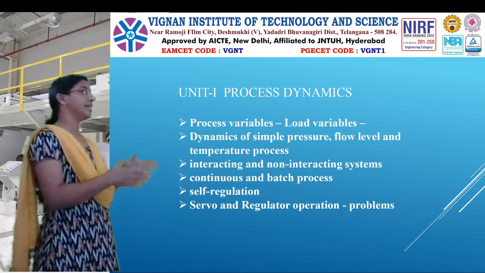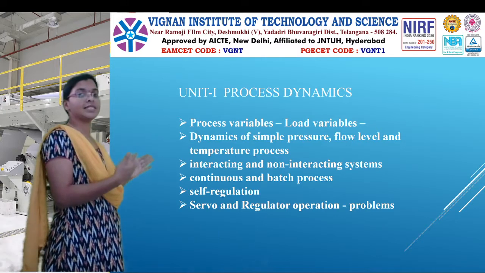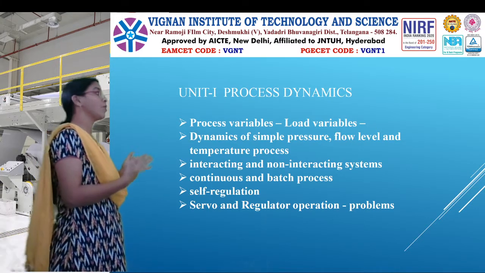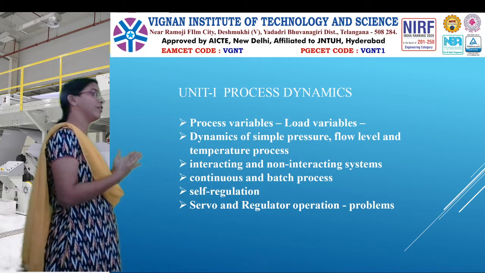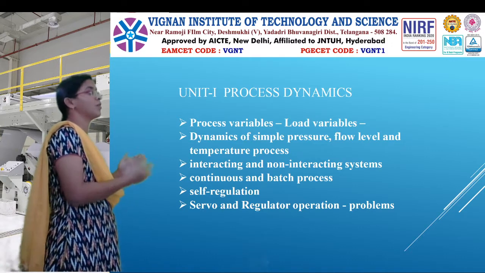So here, these are the main topics we are going to learn in this first chapter, which is unit 1. First one is process variables. So what are the different variables we are going to use, or measure, or monitor in process industries? Those are the process variables.